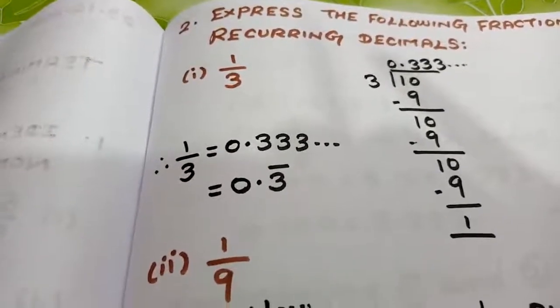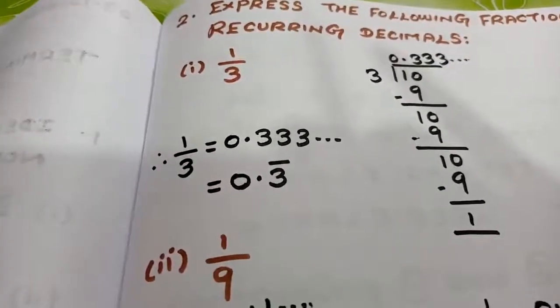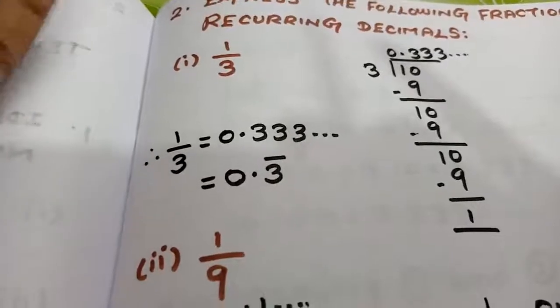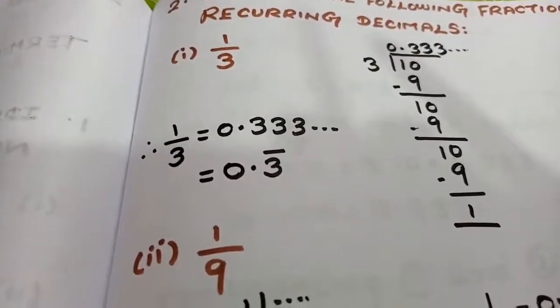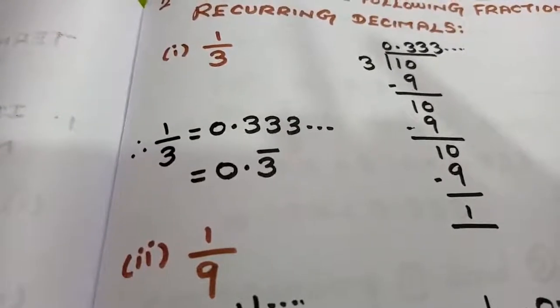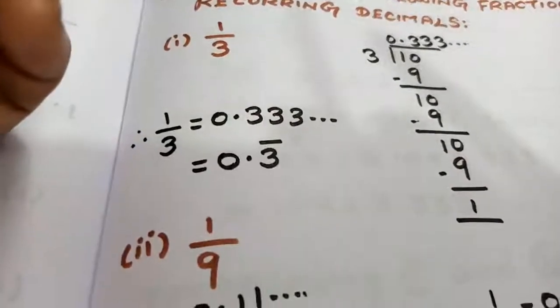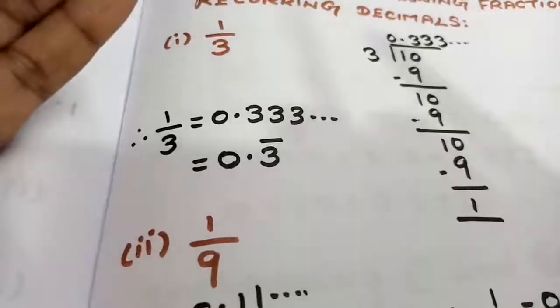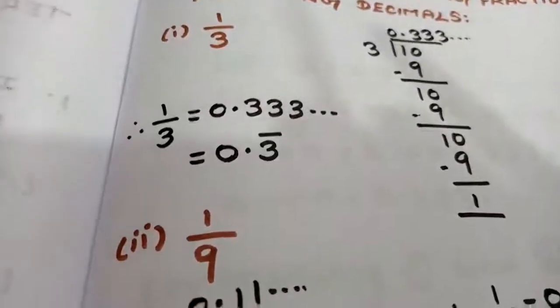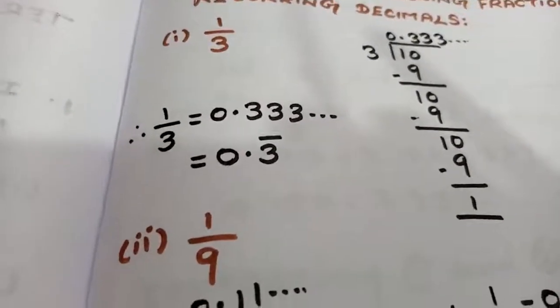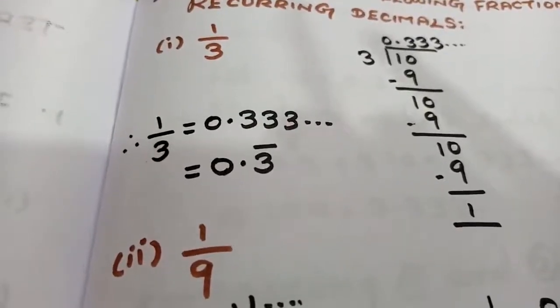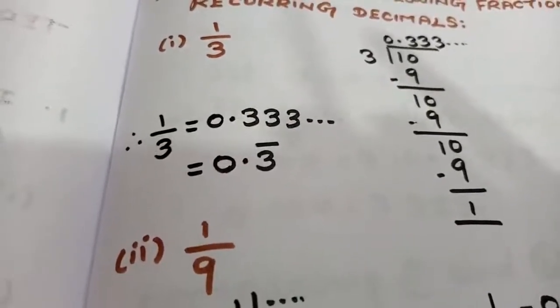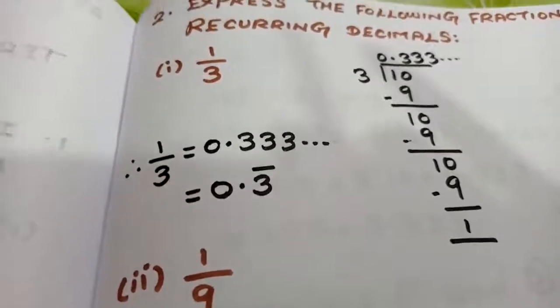I am going to write like this, 0 point, just I am going to bring a 0 down. Again 3 3s are 9. 10 minus 9, you are going to get the value as 1. Again you are going to put the 0. The calculation is going to move in this way. 3 3s are 9. Again the remainder 1. You are going to add 0. Calculate 0. So on. How many number of times you move, the value is going to be 3 3 3, etc. So keep that in your mind.